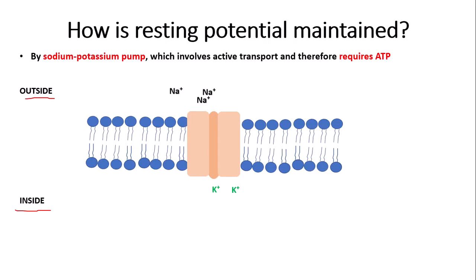This means that the potassium ions can then diffuse out of the neuron again, so creating a negative resting potential. And also the membrane becomes less permeable to sodium ions, so they can't be transported back into the neuron, so therefore maintaining the resting potential at minus 70 millivolts.